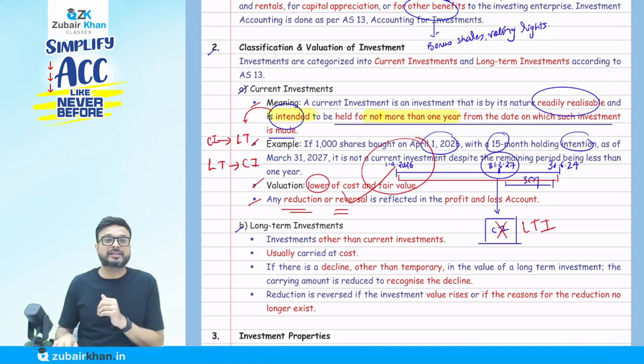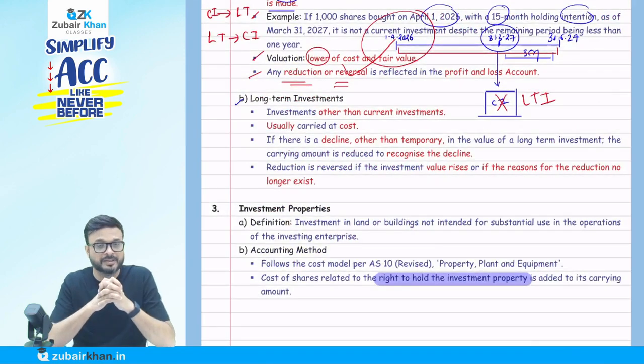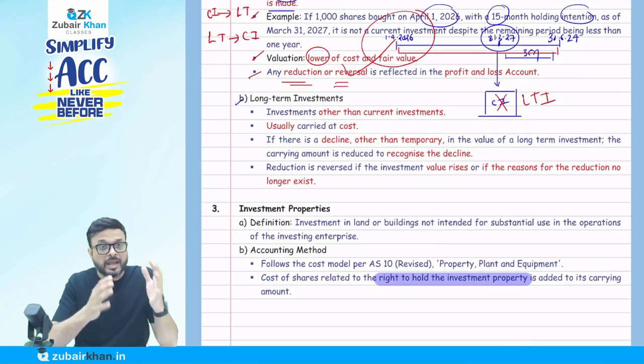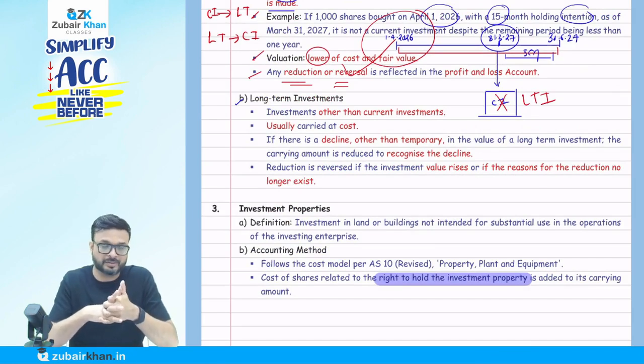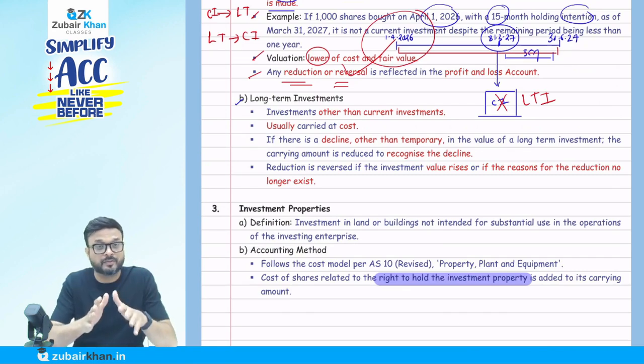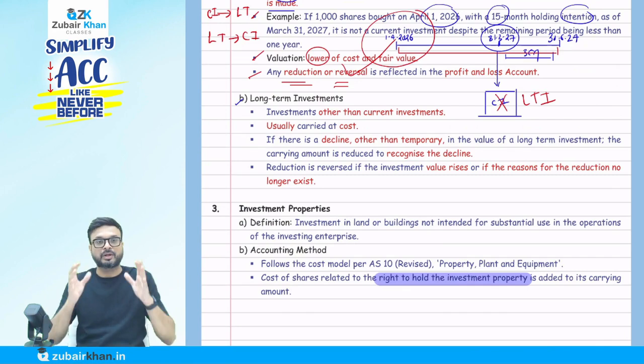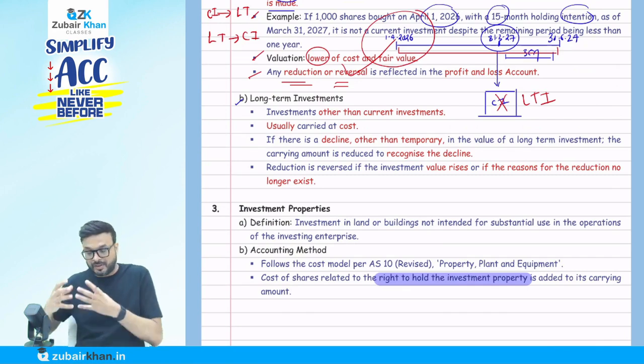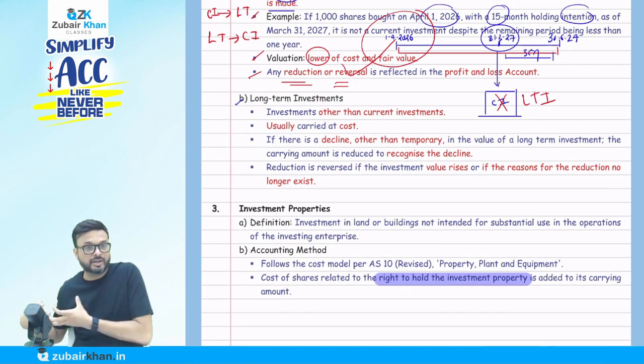Now what is a long-term investment? Long-term investment means any investment other than a current investment. If an investment is not a long-term investment, we are going to call it a current investment. You got the point here? Sorry, if an investment is not a current investment, we are going to call it long term. So we have to know the meaning of current. If it is not current, then automatically it will come under the category of long term.